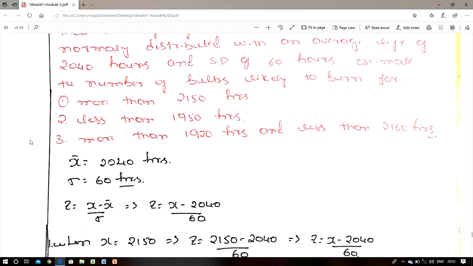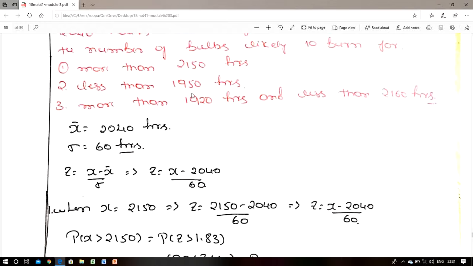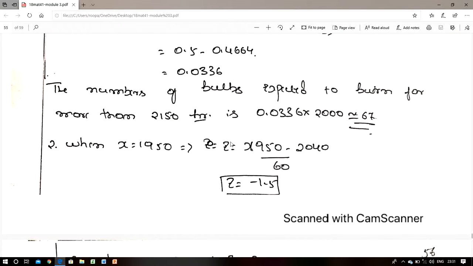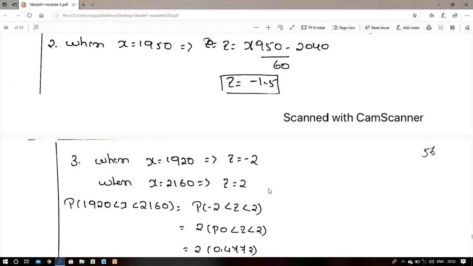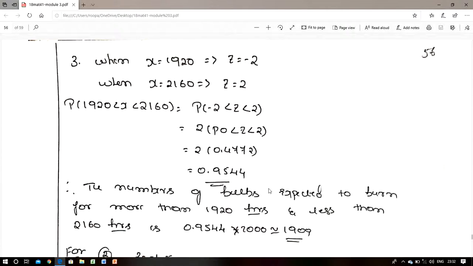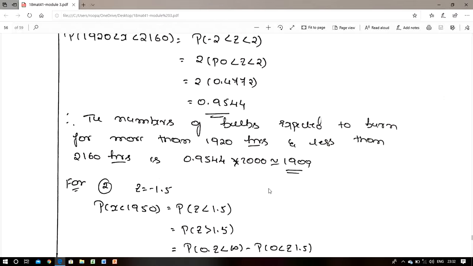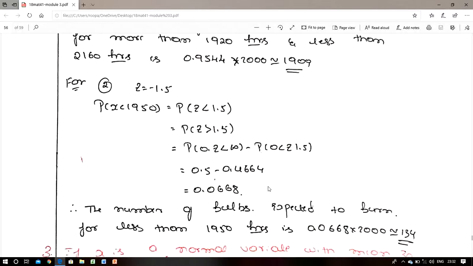Okay, second condition, less than 1950 hours, means here x value is 1950. Using this x value, find the corresponding Z value, that is x is equal to 1950, then Z is equal to, simplify, we get minus 1.5. Then less than 1950 can be written as Z less than minus 1.5.